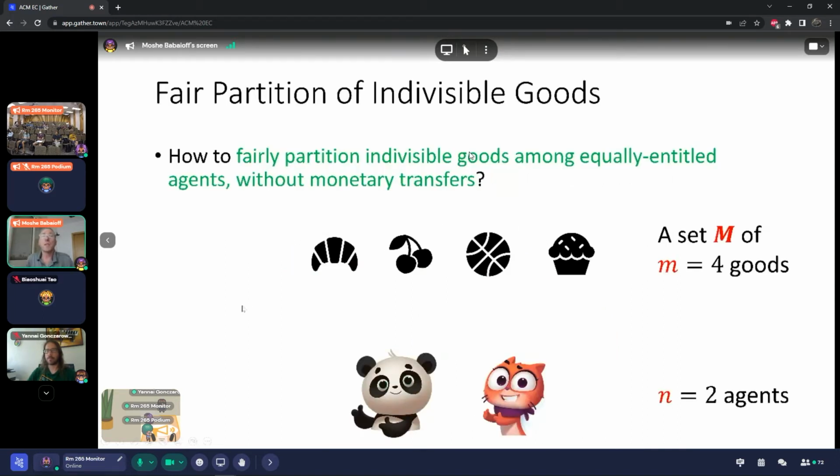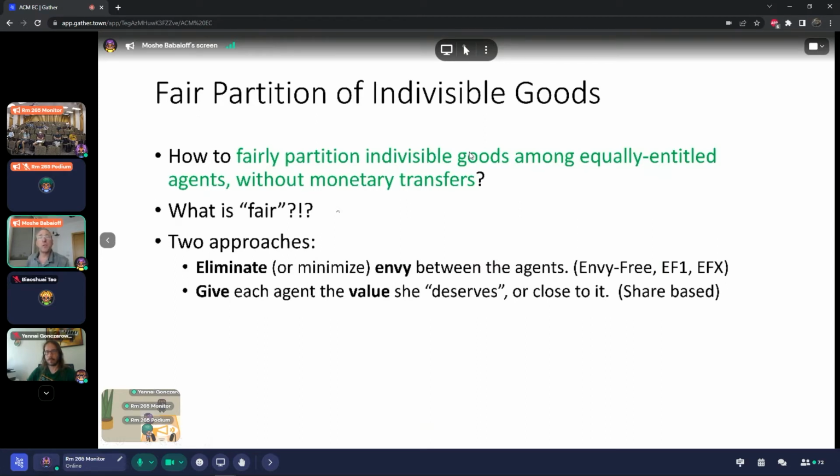We're interested in fair partition of indivisible goods when we cannot use money. In this example, we have two agents. They need to partition these items between them without any transfers. So what would be a fair allocation? There are two approaches in general. One is to try to eliminate or minimize envy. And the second approach, which I'll take in this talk, is to try to give each agent the value that she deserves or close to it, or the share-based approach. And that value will be with respect to her own valuation function.